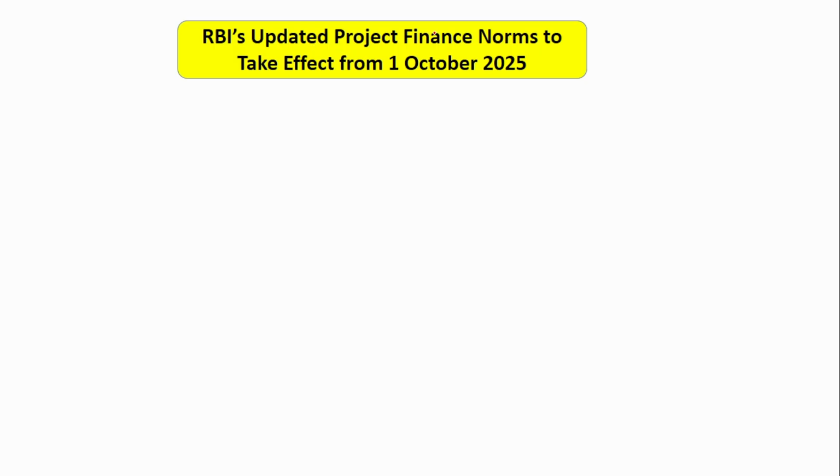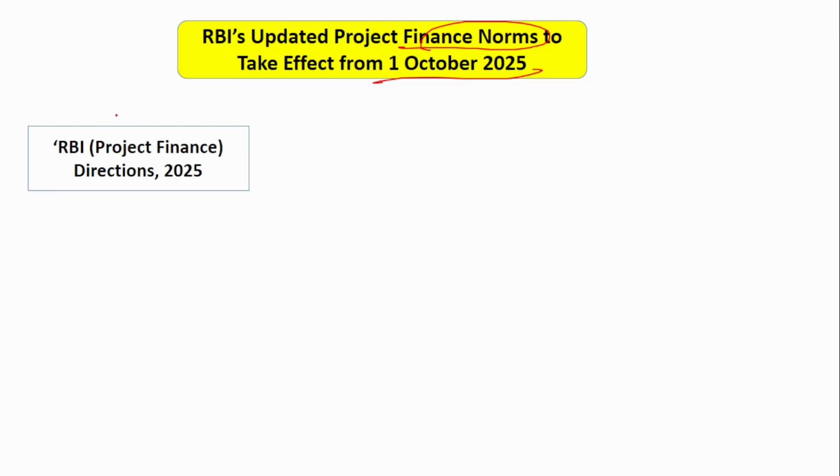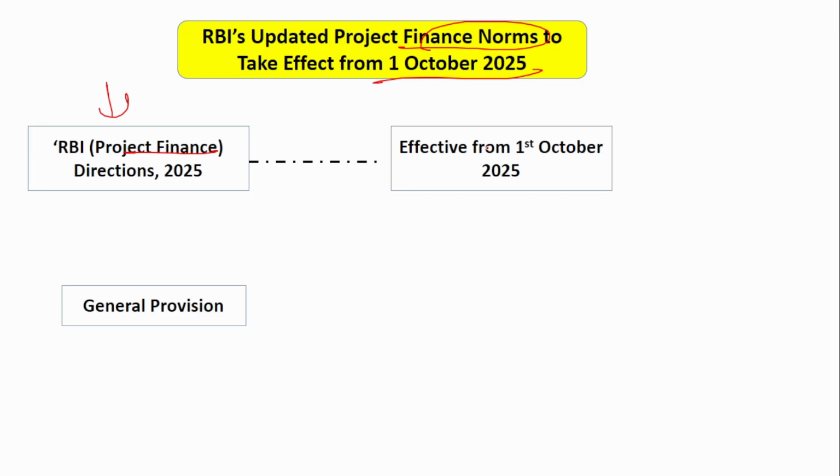Next is RBI's updated project finance norms to take effect from 1st October 2025. So RBI has recently released RBI Project Finance Direction 2025. So in that, if you see, it has changed the provision for various infrastructure projects, for various commercial projects and all. The provision amount that the banks have to maintain, that has been released. Previously, if you see, they had released a draft. Okay, in that draft, the provision norms were higher. Okay, the percentage of provision that the banks had to keep aside, it was higher. Now the Reserve Bank of India has released the latest and the final directions.